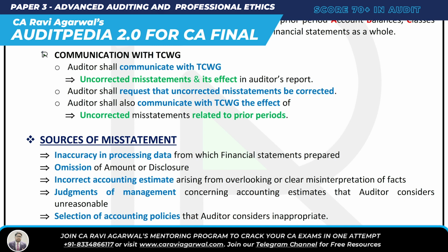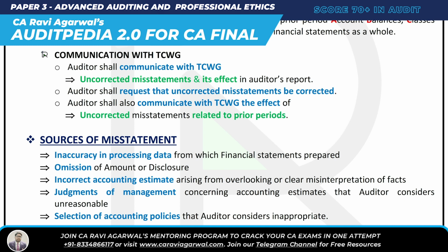O is omission of amount or disclosure. You have omitted some amount or disclosure, so misstatement will come obviously. M is judgment of management concerning accounting estimates that the auditor considers unreasonable. And E is incorrect accounting estimate. So the sources of misstatement are SOME: S is selection of an inappropriate accounting policy, O is omission of amount and disclosure, M is judgment of management, and E is incorrect accounting estimate.